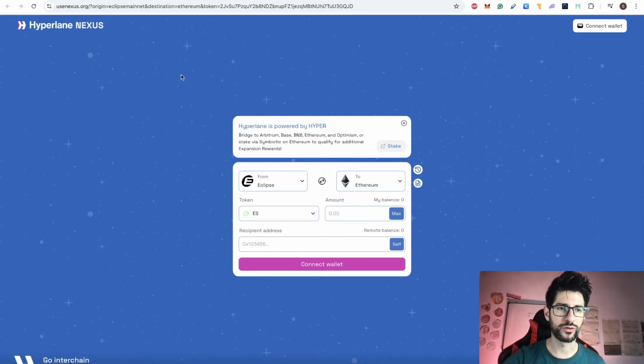You can go here to usenexus.org. Remember, Hyperlane continues having this program of airdrop rewards. The token pumped a lot over the last week and a half. So if you still want to do Hyperlane for the next round, you can go and move your tokens, which will generate you volume using Hyperlane.